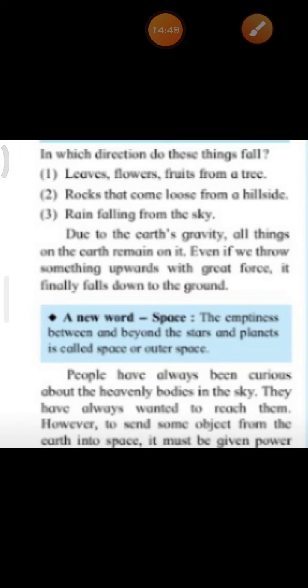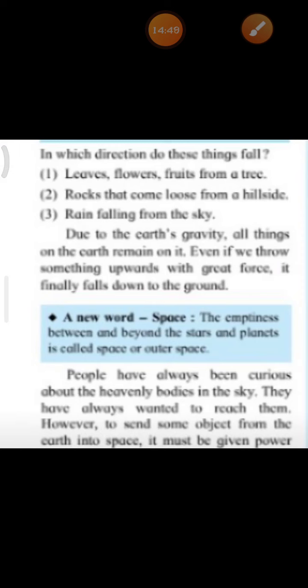Yes, rain falling from the sky. The rain also falls downwards towards the ground, right children? Due to the earth's gravity, all things on the earth remain on it. And even if we throw something upwards with great force, it finally falls down on the ground. Have you all observed this? Yes, many times, right?